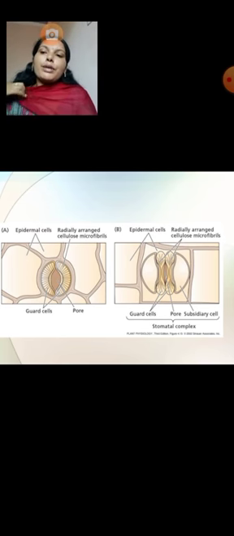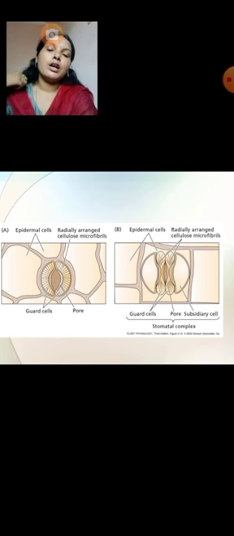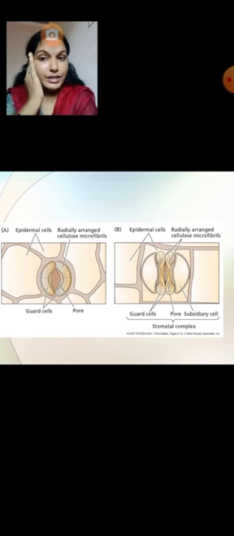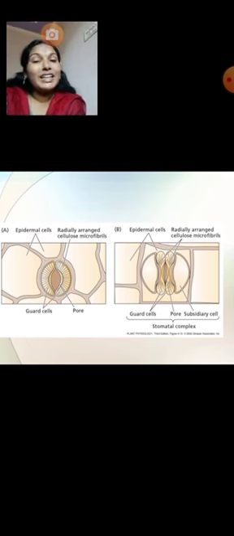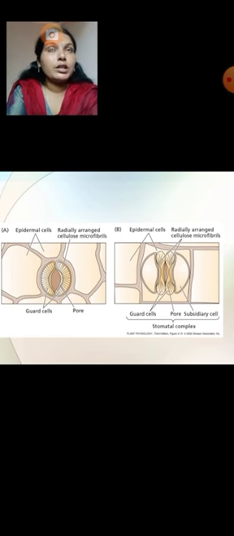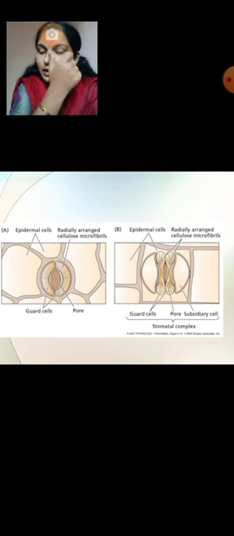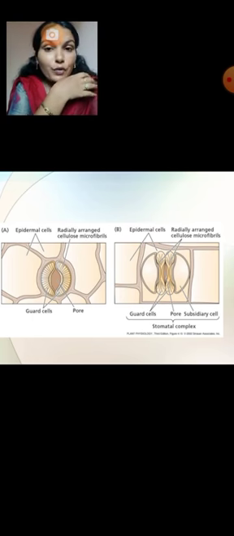Next, in xerophytes, sunken stomata are present. In xerophytic plants, sunken stomata will be present. Generally, stomata are open in the day. Already we know that. Generally stomata open in the daytime and close in the night time. But in succulent plants, stomata open at night and close in the daytime.